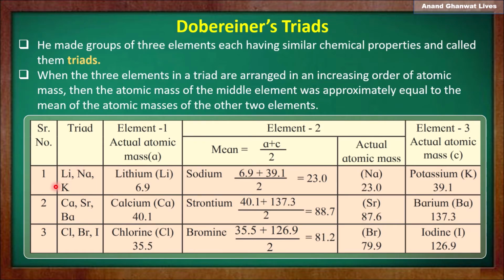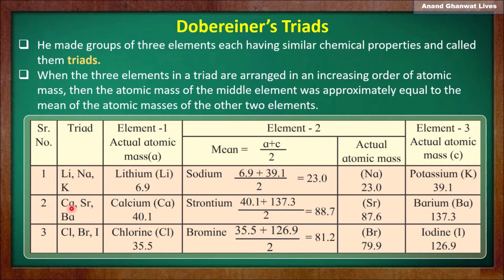In the first triad he grouped three elements: lithium, sodium, potassium. In the second triad he grouped calcium, strontium and barium. And in the third he grouped chlorine, bromine, iodine. Now the mean of atomic mass of lithium and potassium. Atomic mass of lithium is 6.9, atomic mass of potassium is 39.1. So the mean of 6.9 and 39.1 is equal to 23. And since atomic mass of sodium is 23, it is exactly equal.